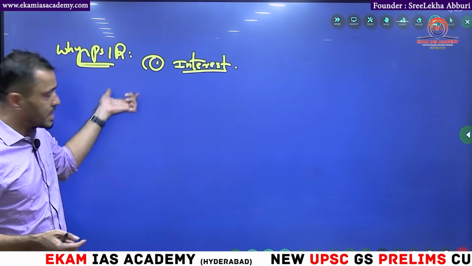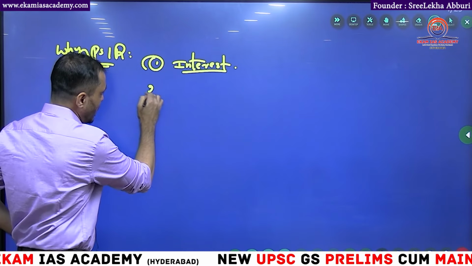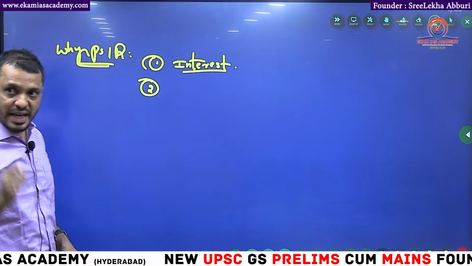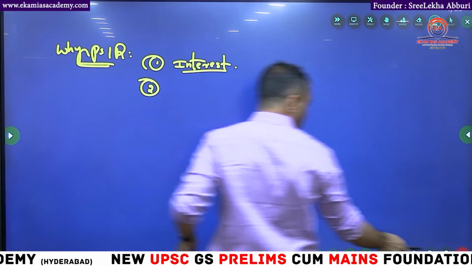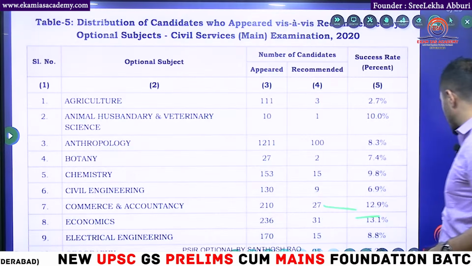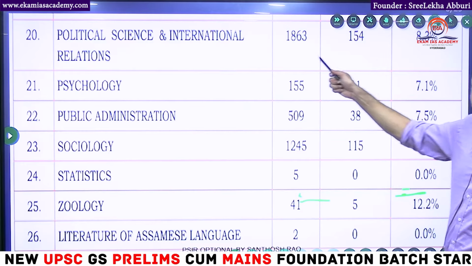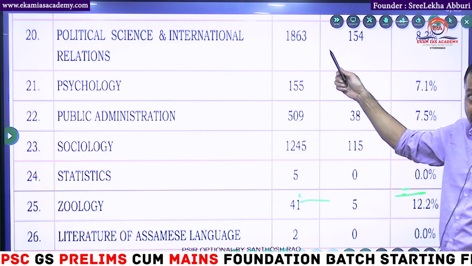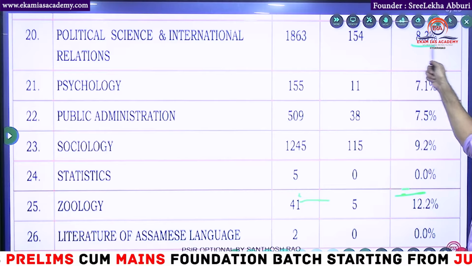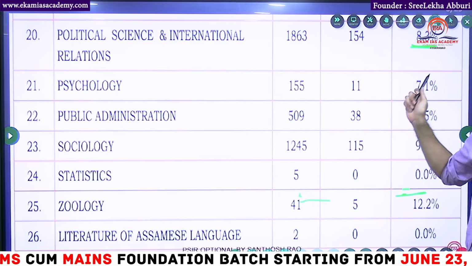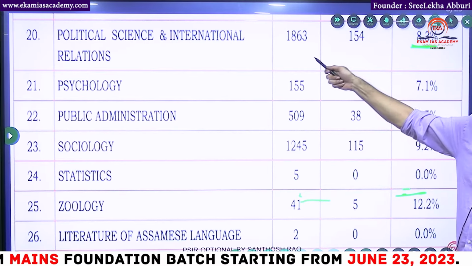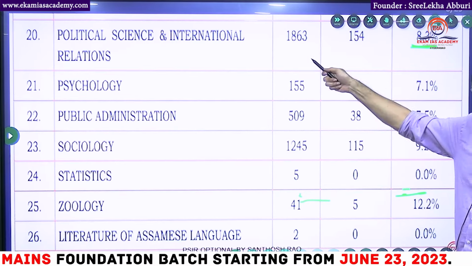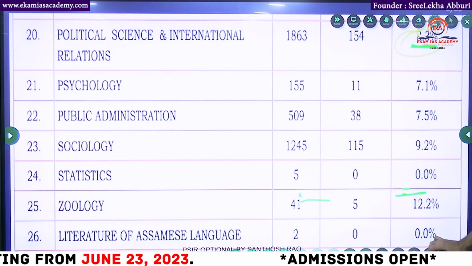So first, why PSIR? People have interest, and in 2018, like I mentioned earlier, 1800 people. And if you look at the success rate, out of 1863 political science mains students, 154 were selected. That means out of every 100 writing the mains, 9 are getting selected into the service. Interview more than this. Why is this much ratio there? I will tell you now.